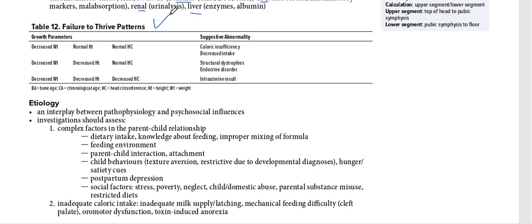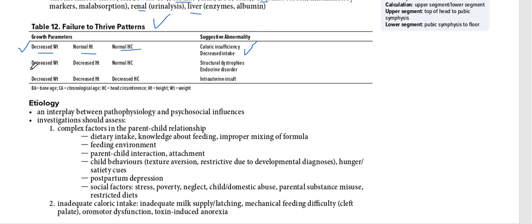So failure to thrive patterns. One pattern is decreased weight, only the weight is decreased. The first pattern, as you can see here, is decreased weight, normal height, and normal head circumference. The cause may be caloric insufficiency or decreased intake. Simple. The child is not gaining weight, but height is normal and head circumference is normal. So there is a dietary deficiency that we need to remember.